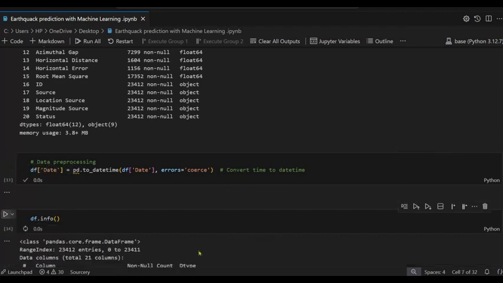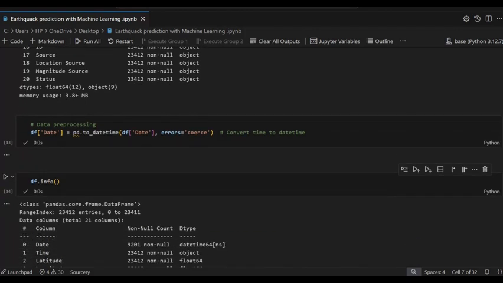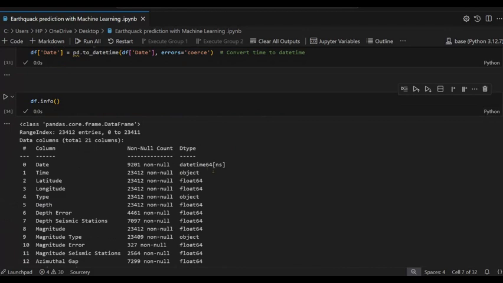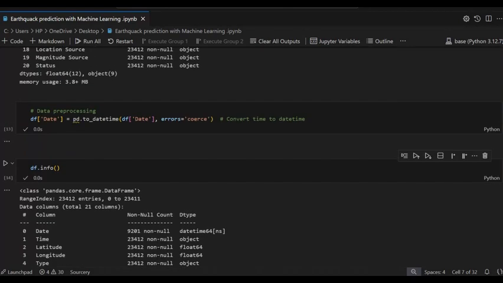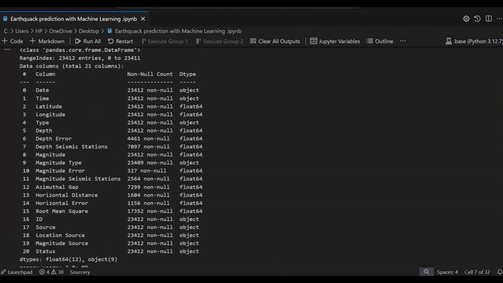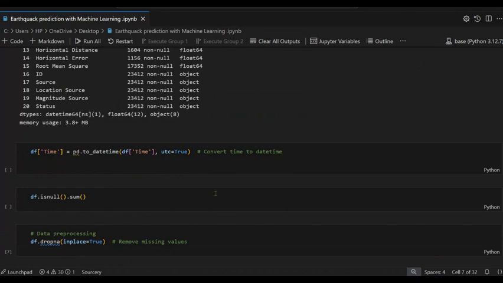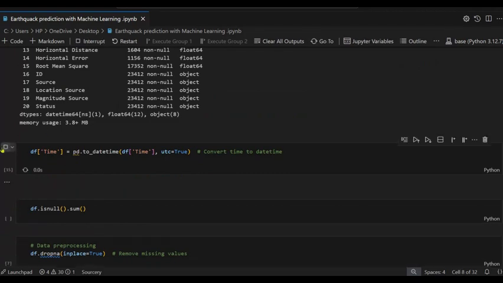Check it converted. You can see date time is 64, and before it showed the object type. Same function for the time.